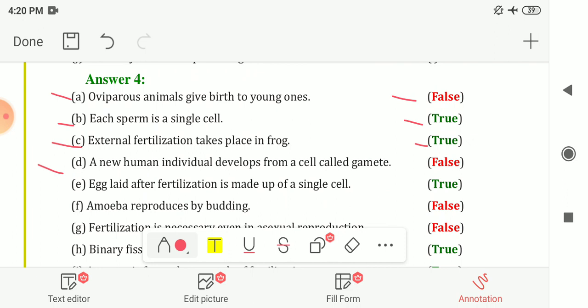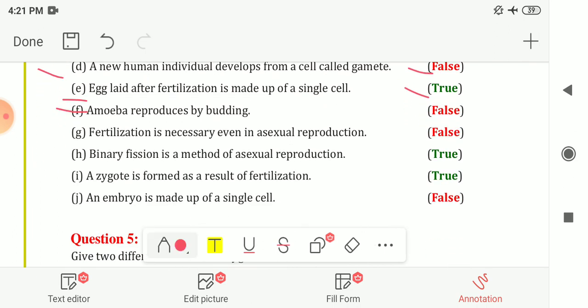Next is a new human individual develops from a cell called gametes. Your answer is false. Next is egg laid after fertilization is made up of a single cell. Your answer is true. Next is amoeba reproduces by budding. Your answer is false. Fertilization is necessary even in asexual reproduction. False. Next is binary fission is a method of asexual reproduction. Yes, your answer is true. Next is a zygote is formed as a result of fertilization. Your answer is true. Last one is an embryo is made up of a single cell.